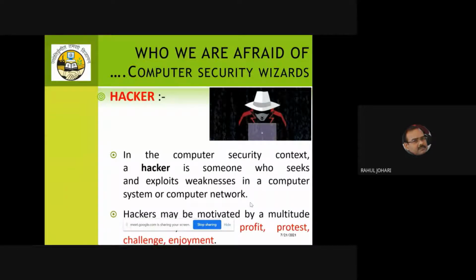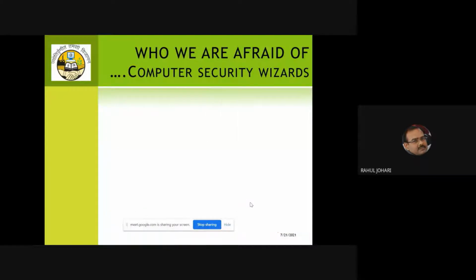So hackers may be motivated by many reasons. It could be just for profit, I want to earn money, or it is something like a protest launched against certain organizations. If you don't like the policies of your organization, you might steal the data or sell off the data of your organization. Or just for the sake of fun, for enjoyment, or let us say for the sake of challenge. If somebody poses a challenge, can you do it? The answer is yes, I can do it, and this is how I achieve it. So hackers can do it for multiple reasons.